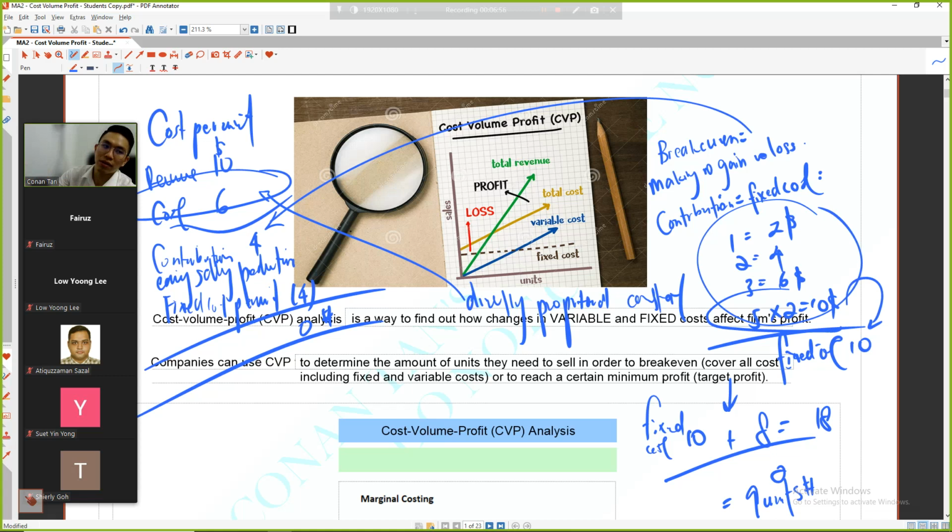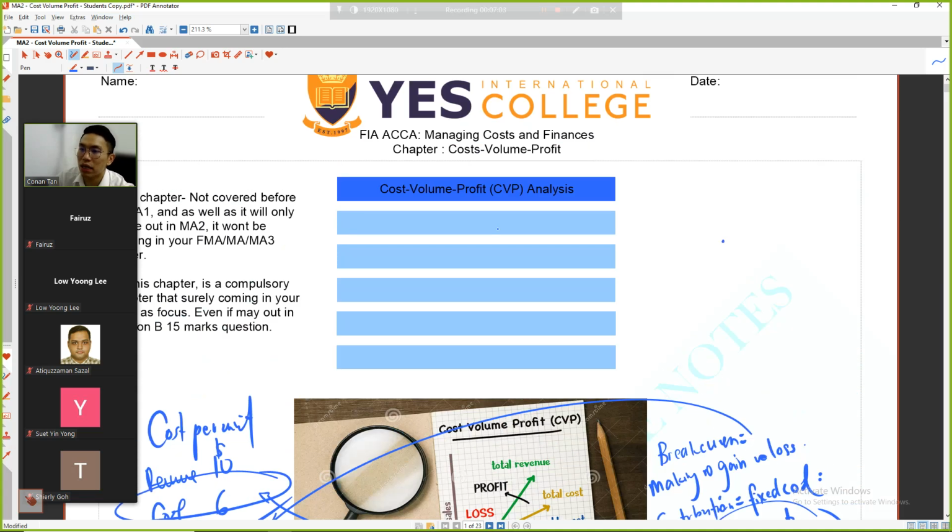So I want to write down something. Write down what are the elements you're going to learn in this chapter. This is my idiosyncrasy. The first thing is CVP analysis. What do you mean by CVP? And what do you mean by a break-even point? This point can be units or can be revenue.